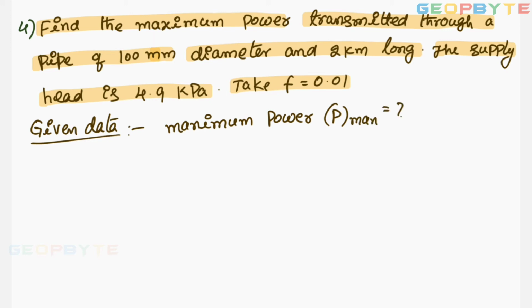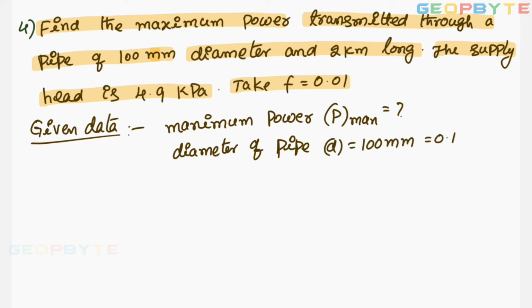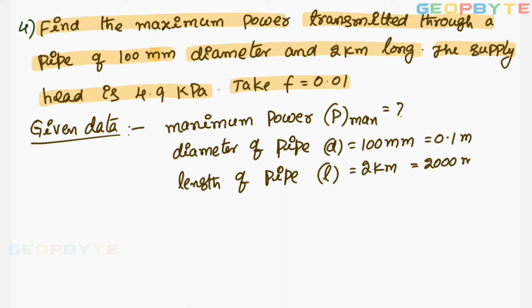Through a pipe of 100 mm diameter, diameter of pipe d equal to 100 mm equal to 0.1 meter, and length of pipe L equal to 2 kilometers equal to 2000 meters.